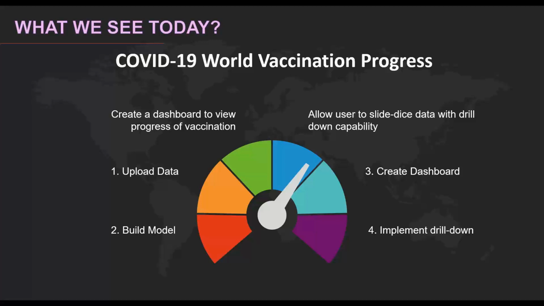So multiple companies have come up with the vaccines for COVID, and now a lot of these countries are adapting to the vaccination. A lot of countries are now vaccinating their citizens with different vaccines which are available in the market at the moment. And now we would like to understand how the vaccination progress is per country.